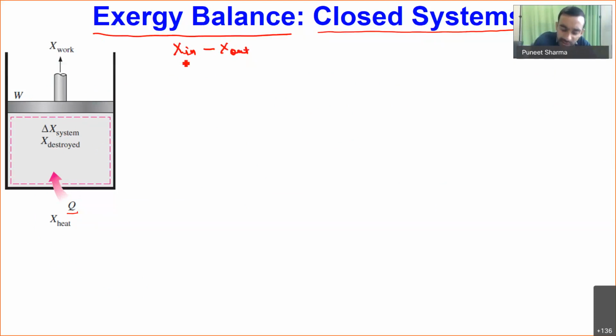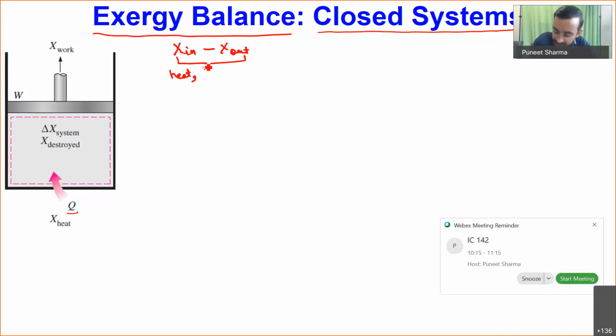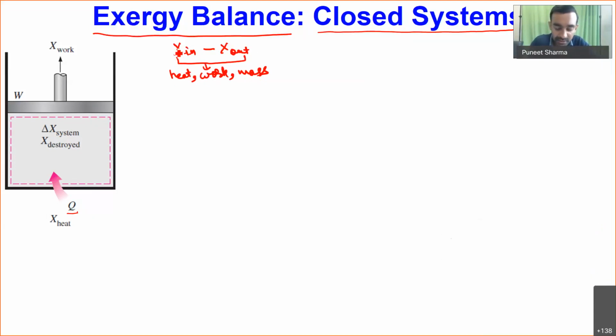out. Okay. So this exergy in minus exergy out may be because of three modes. One is, we have seen exergy transfers with transfer of heat, exergy also transfers with transfer of work, and exergy also transfers with transfer of mass. So because of these three, we may have inflow and outflow of exergy. So X in minus X out, if we calculate the net, is X heat, work and mass. Okay, then if we have some process, we may have some exergy destruction also.